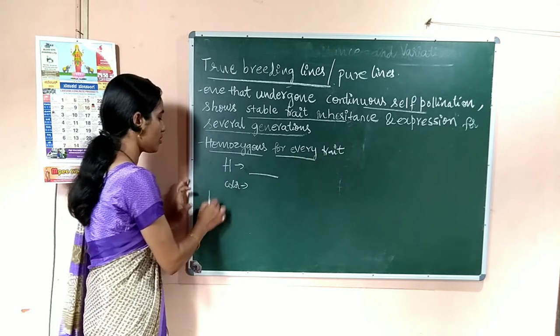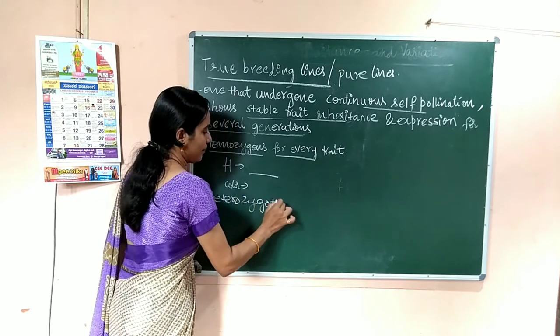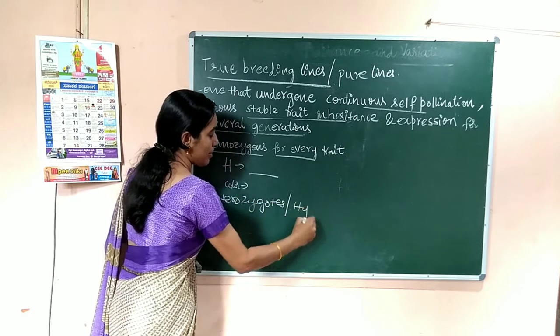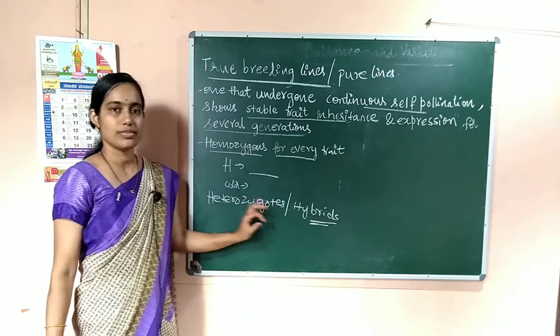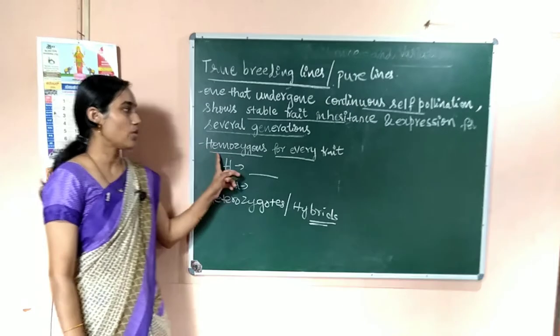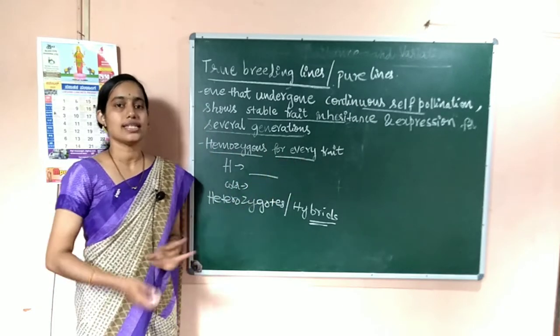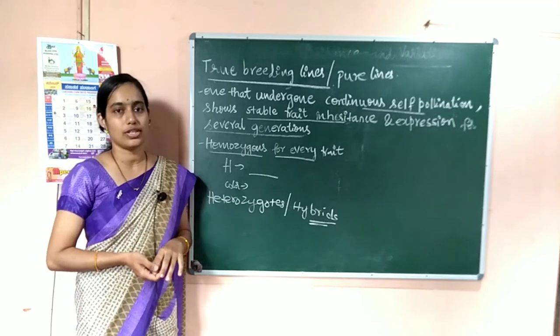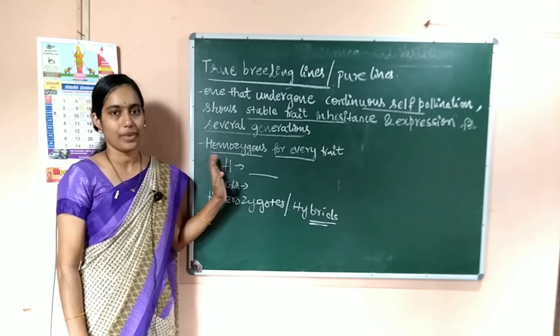Heterozygotes are also called hybrids. Heterozygotes or hybrids, two terms, same meaning, but pure lines are homozygous for every trait. These are some of the terminologies we need to discuss at the beginning of the chapter.